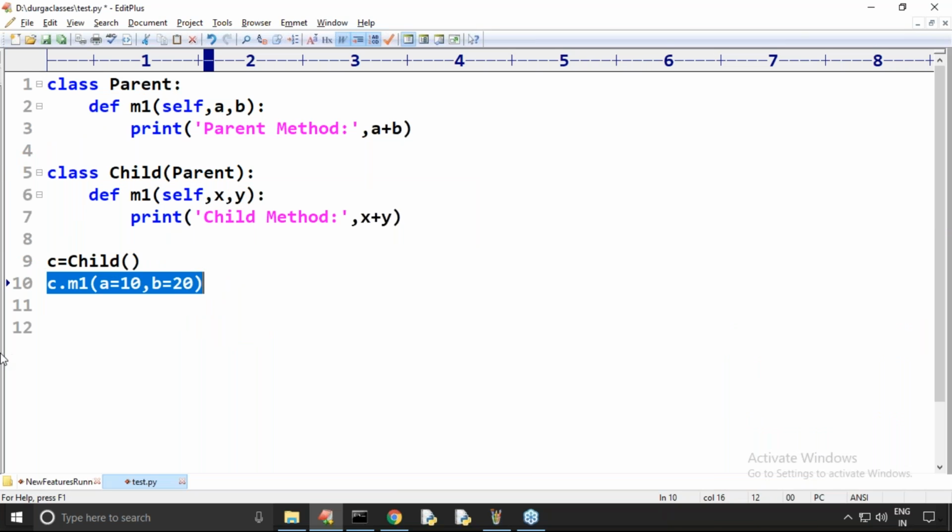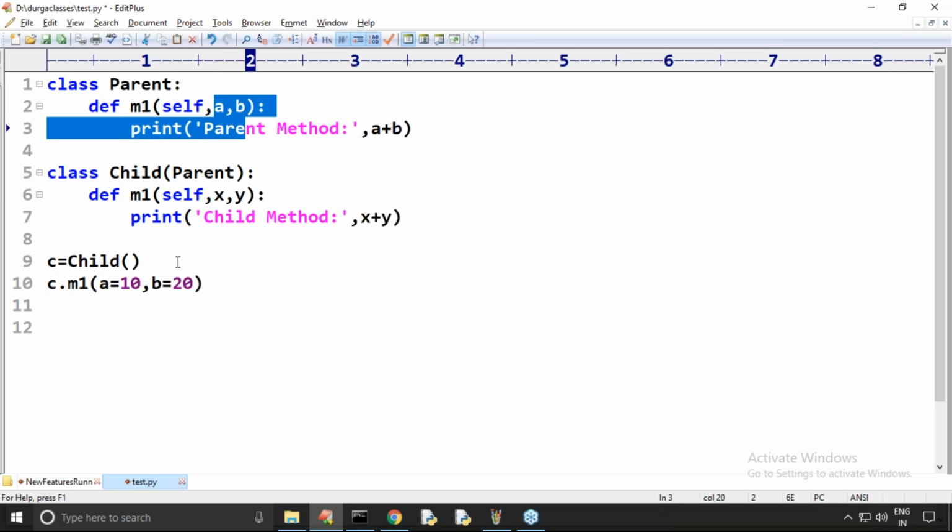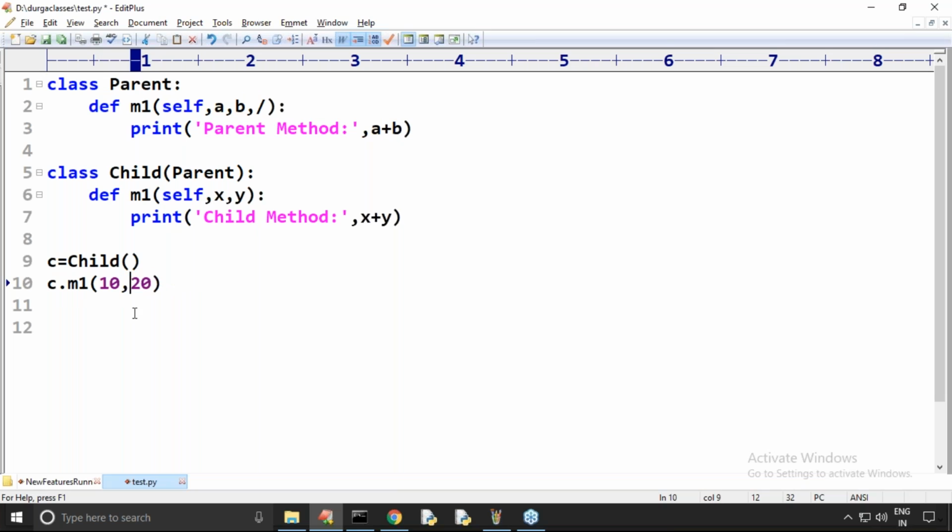So while overriding, we compulsorily should use the same parameter names if we do not have positional only arguments. Now let me take a forward slash here. If I use forward slash, what will happen? The person should not call by keyword.